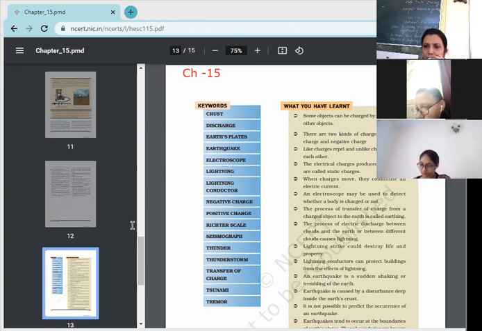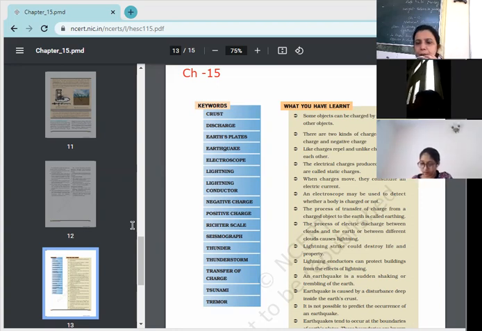Next, find out, children, page number 188: earth's plate. Yes, Ansh Tomar. The plates which are present under the earth's crust. Few of the plates are floating under the earth's crust, and these are known as the earth's plates.